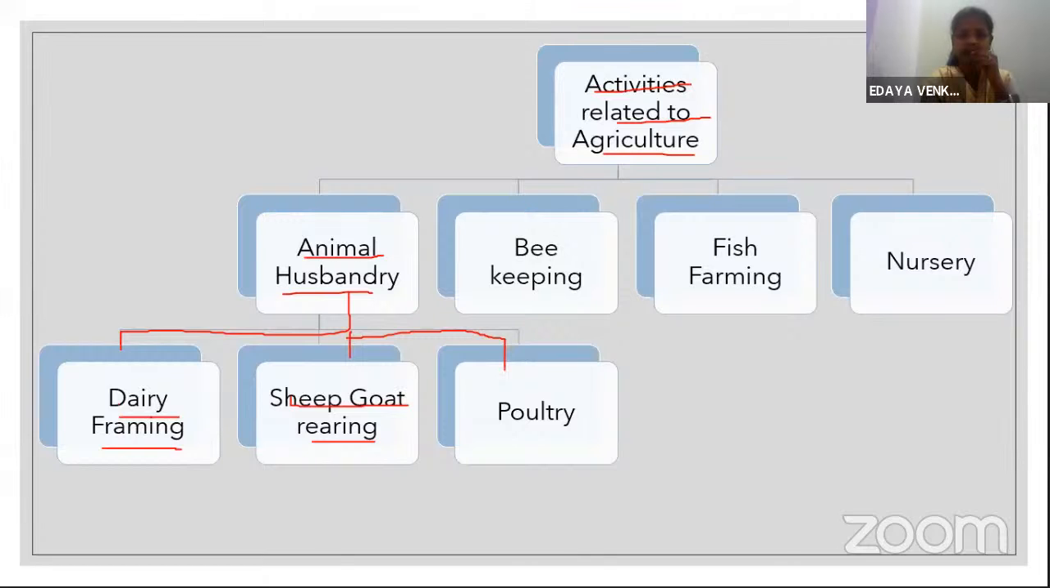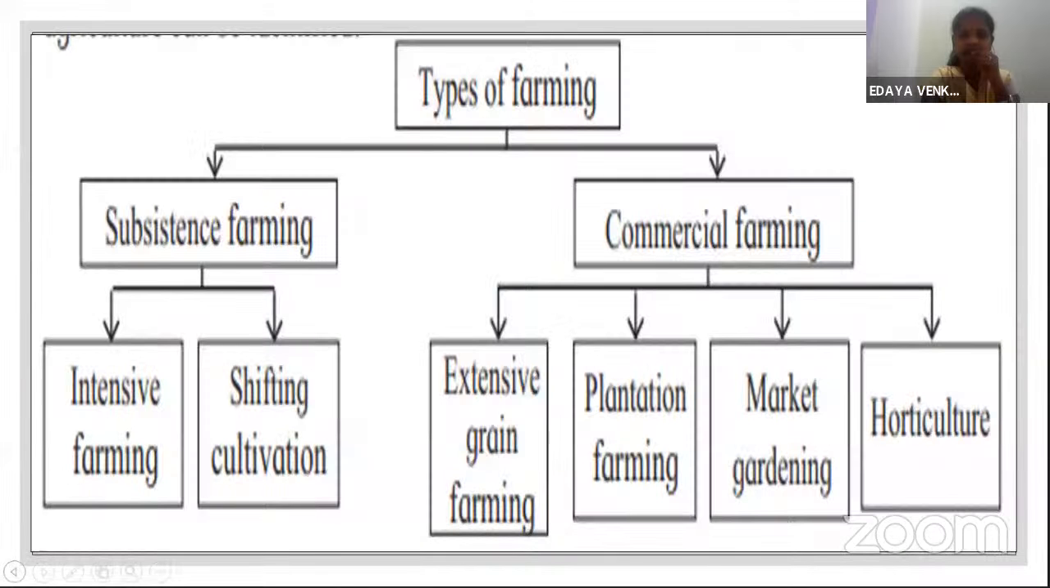The next activity related to agriculture is beekeeping. You all know it is done for wax and honey. In fish farming, fish are reared. And in nursery, small plants and flowers are grown. So we will continue the lesson agriculture from types of farming.